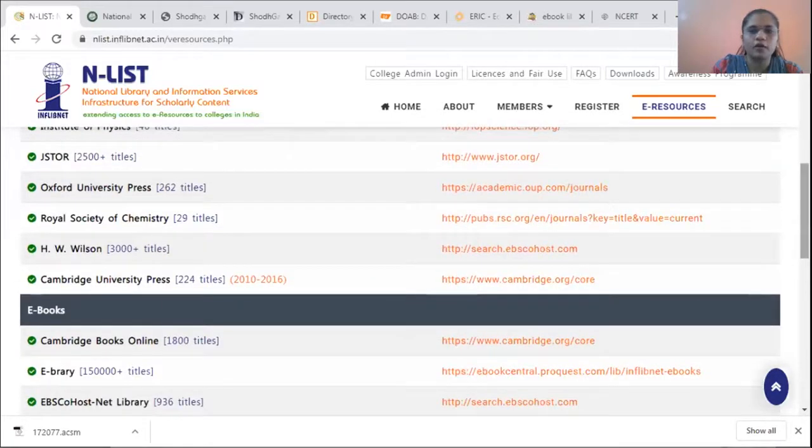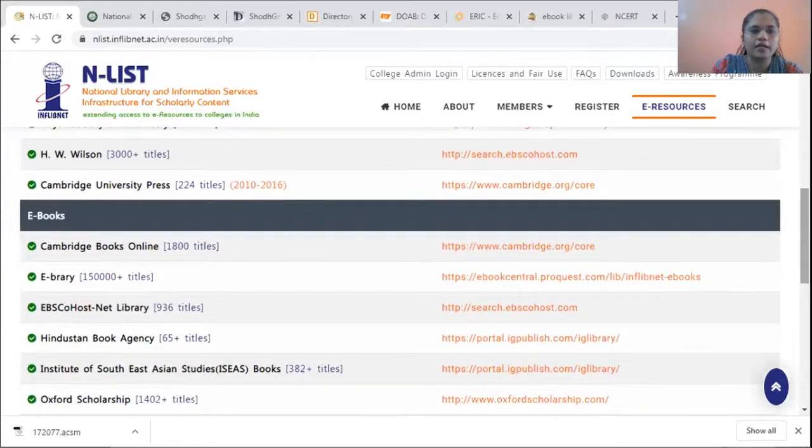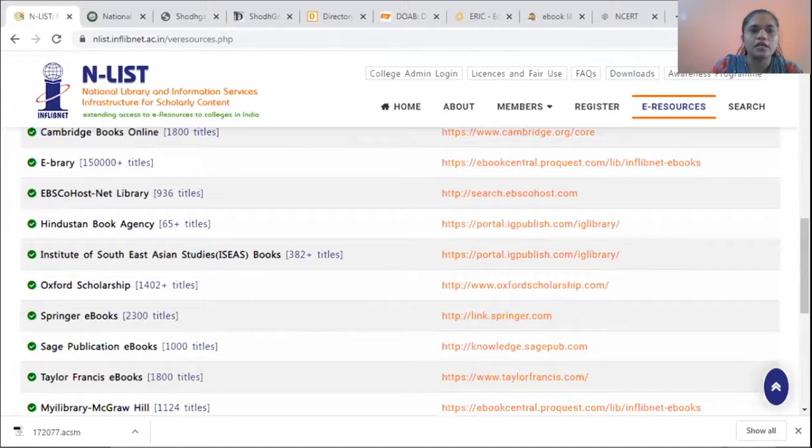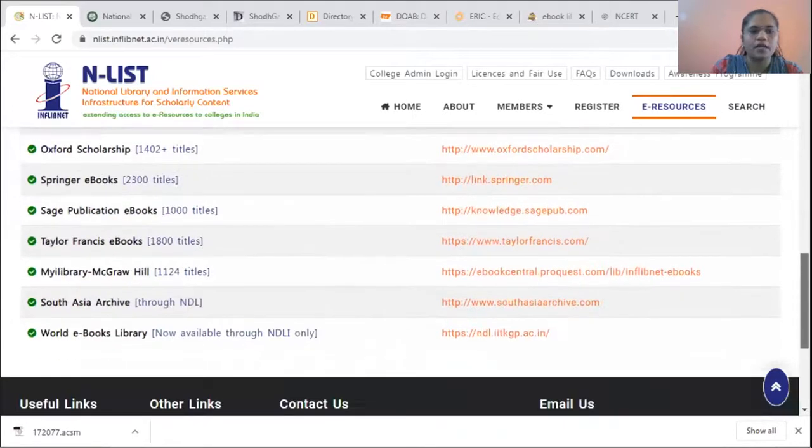And ebooks are provided by Cambridge Books Online, eBrary, EBSCOhost NetLibrary, Hindustan Book Agency, then Institute of South East Asian Studies, Oxford Scholarship, Springer eBook, Sage Publications, Taylor Francis ebooks, MyLibrary McGraw Hill, then South Asia Archive and World eBook Library.